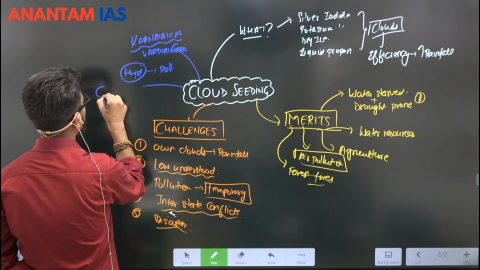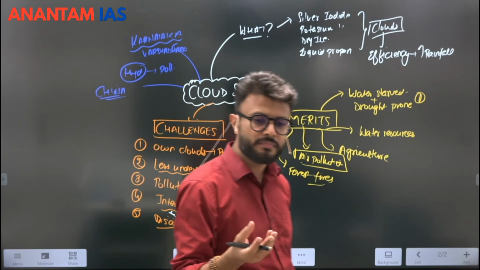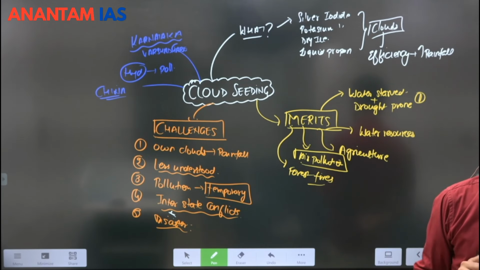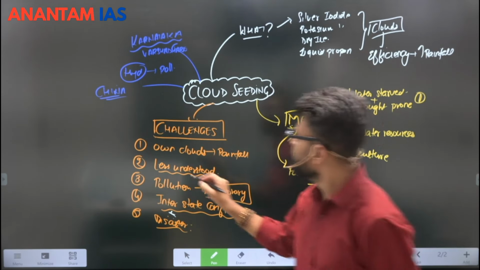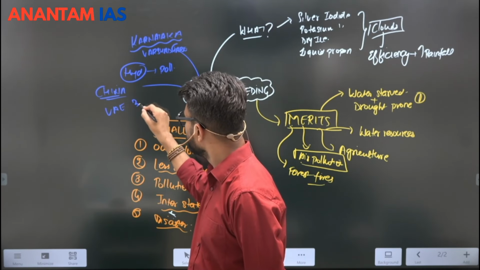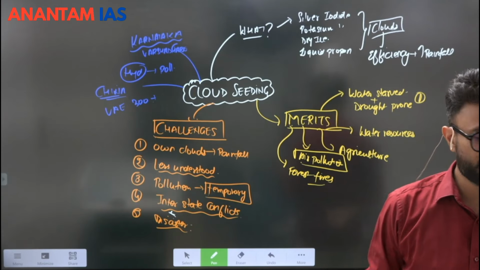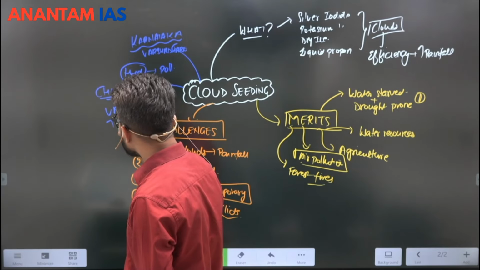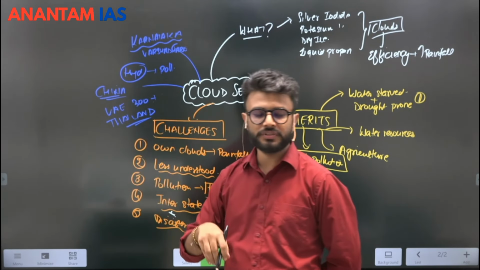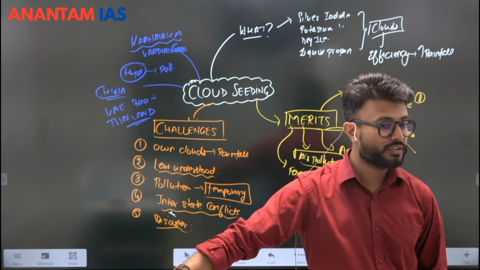But then we have some global examples. For example, in China, during the Olympic Games, China was successfully able to wave off the clouds, which can also be done by cloud seeding. So it was successful. In UAE, every year around 300 plus cloud seeding projects are taken and all of them are successful. In Thailand, for the last 50 years, they have been into cloud seeding projects and they have also got successful results.